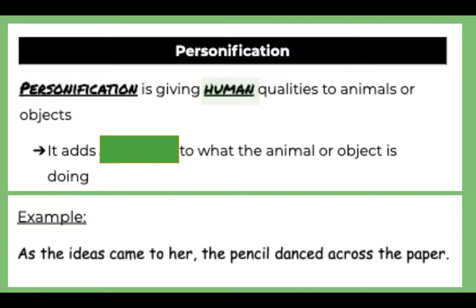All right. So the new poetic element that we are learning today is personification. Personification is giving human qualities to animals or objects. It adds animation to what the animal or object is doing.